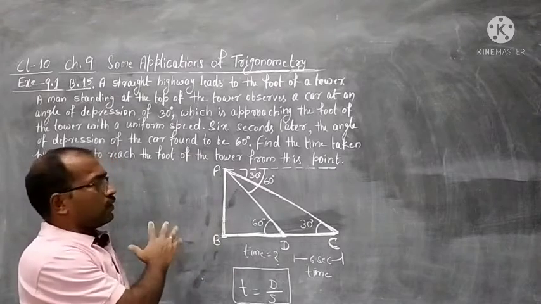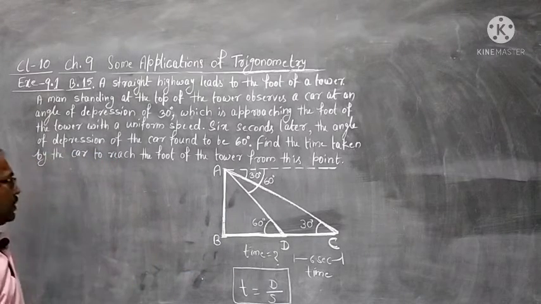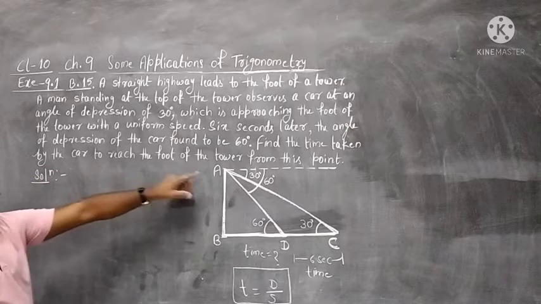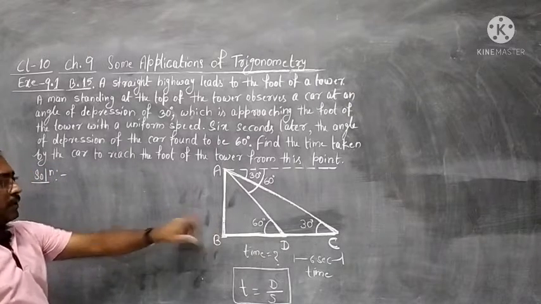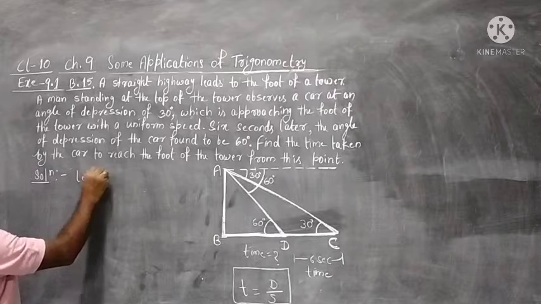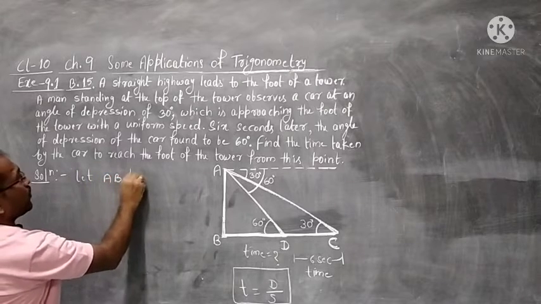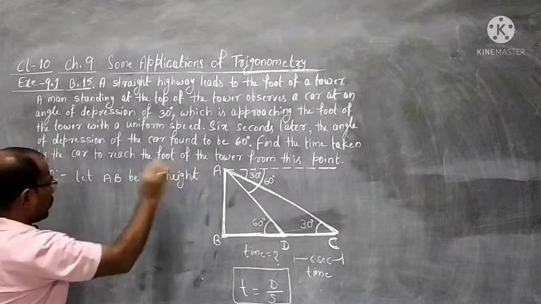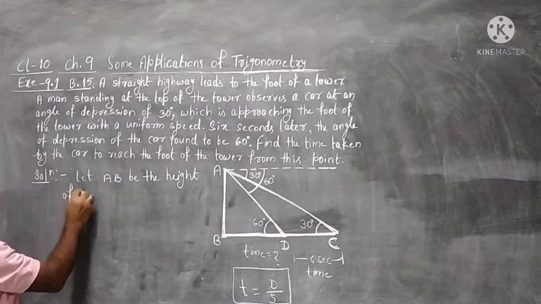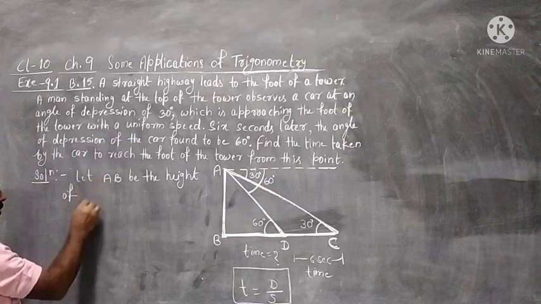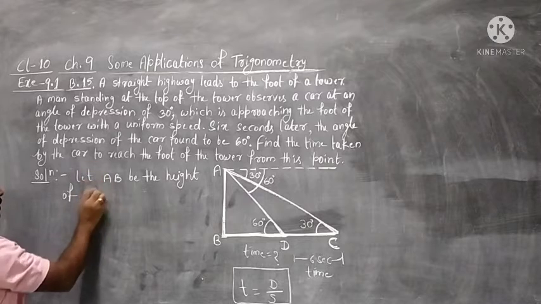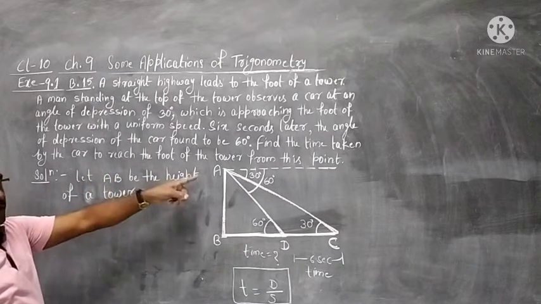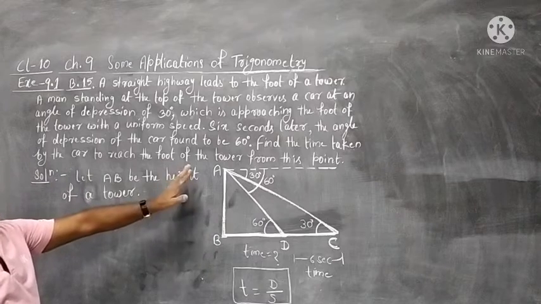So let us go for the introduction. Writing the introduction, we will proceed. First of all, let AB be the height of the tower. The height of the tower is not known to us, but we mention it because the position of the man is at the top of the tower. A is the position of the man who is observing.